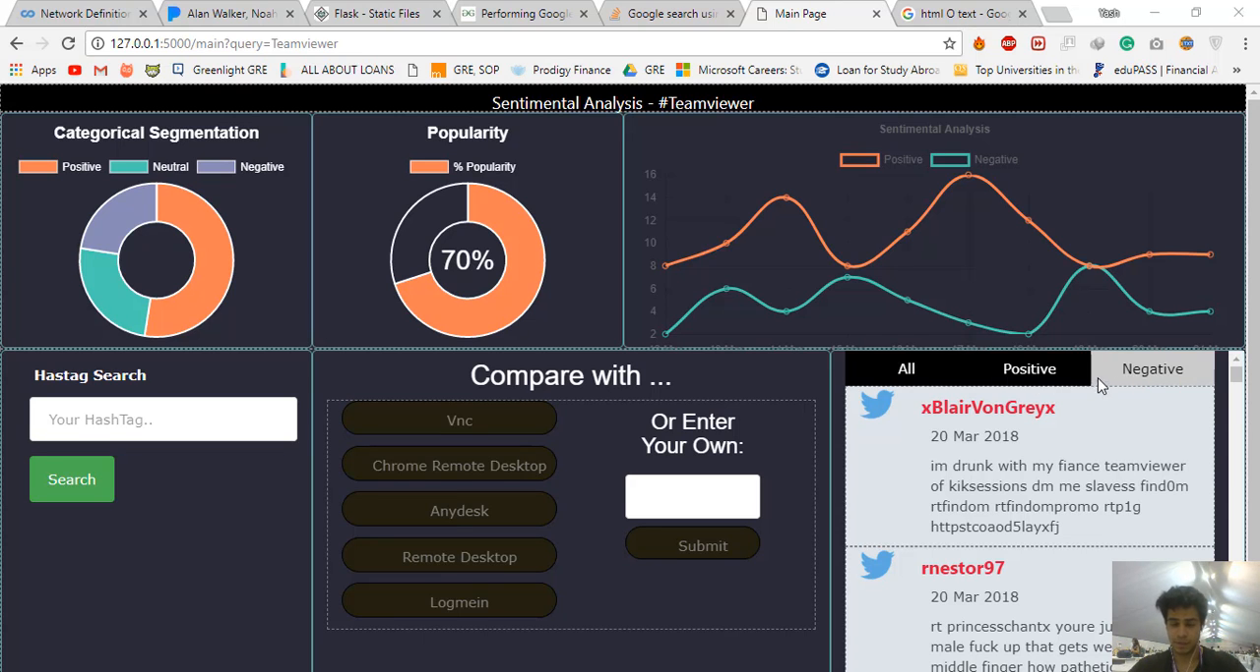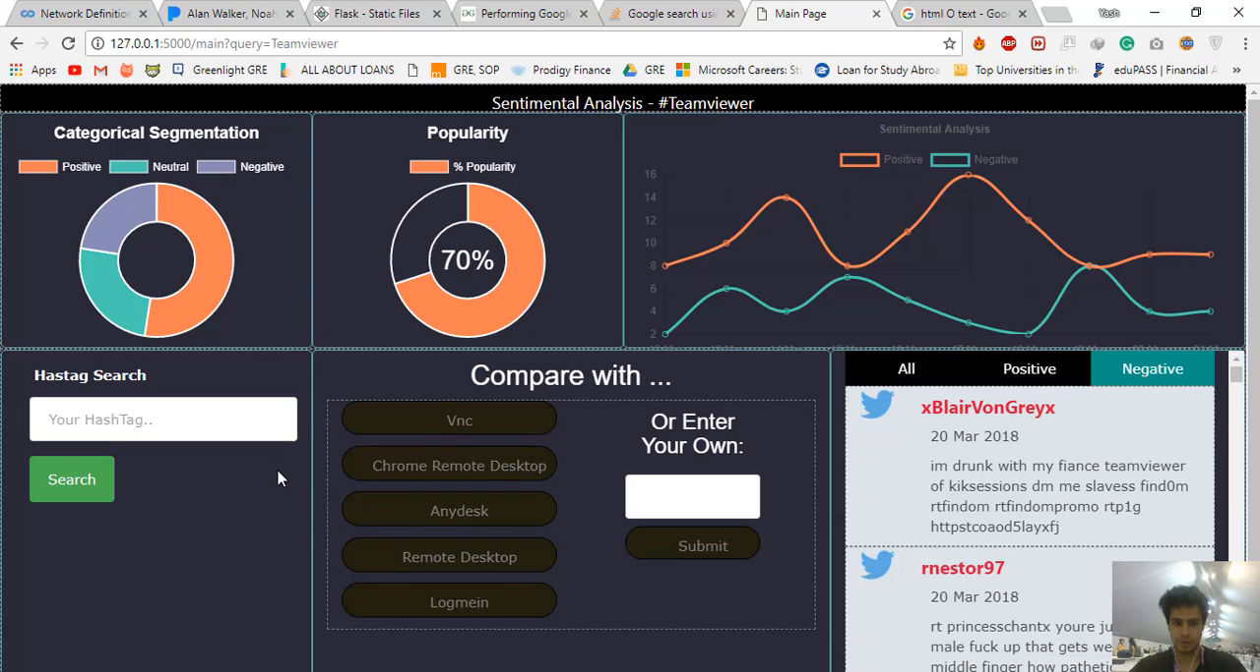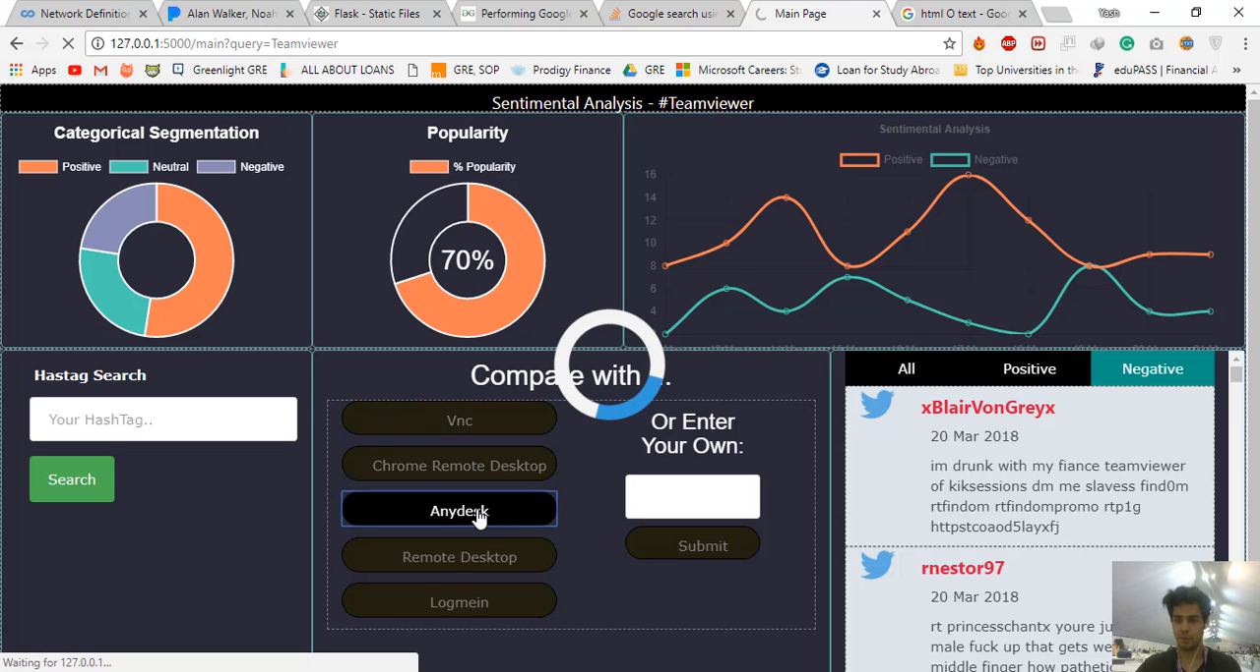You can placate the implacable, and also you can see the similar people and software or projects from the same domain. I've already covered that. Now let's go over quickly how you can compare it. Let's suppose you want to compare it with AnyDesk. That's another software that TeamViewer is competing with.